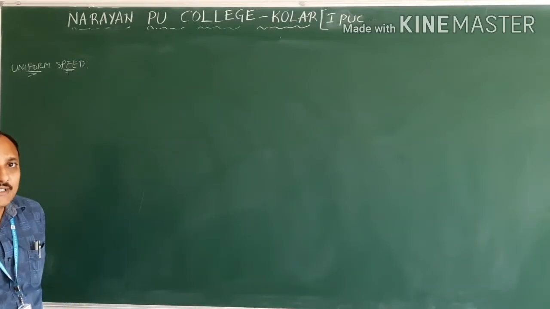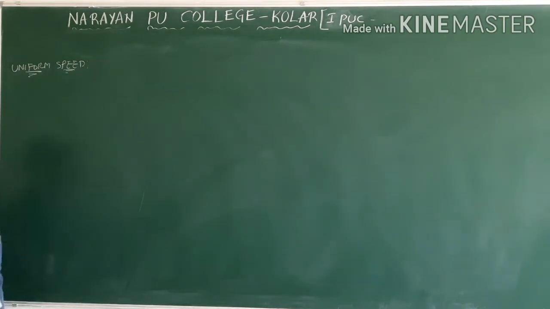So now we will discuss uniform motion. That is nothing but uniform speed, uniform velocity. Definition: when an object is said to be in motion, we discussed, if the position of the object is changing with respect to time and surroundings. If the position is not changing, then the object is said to be at rest.